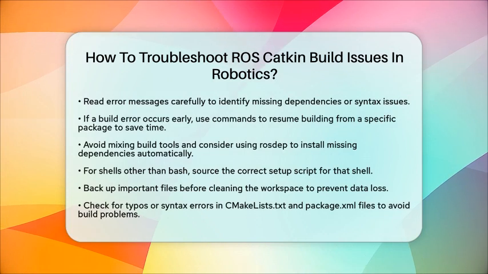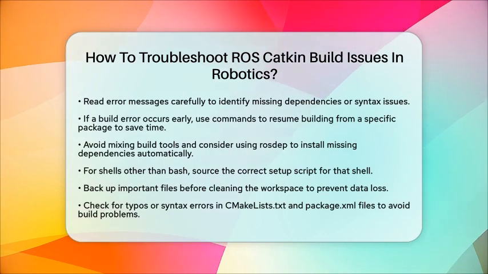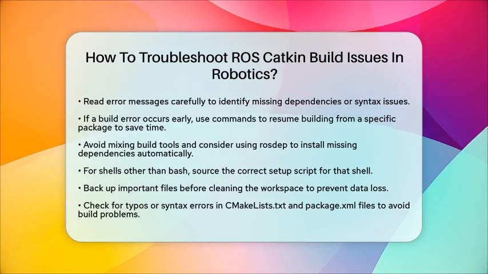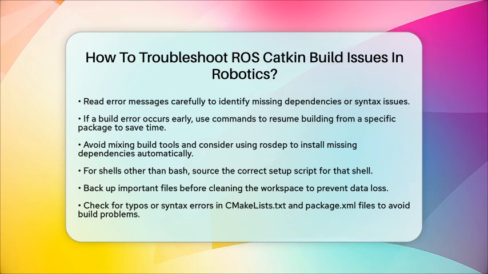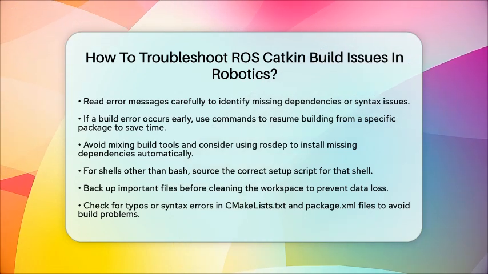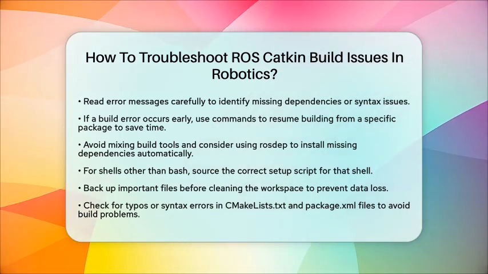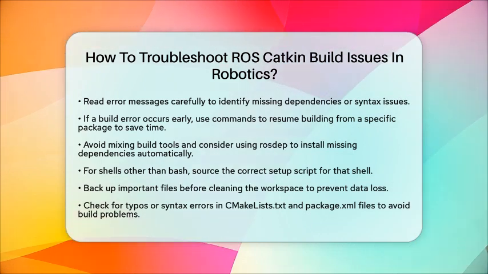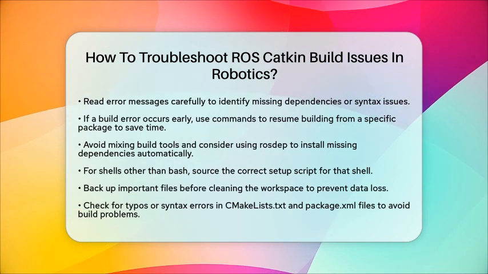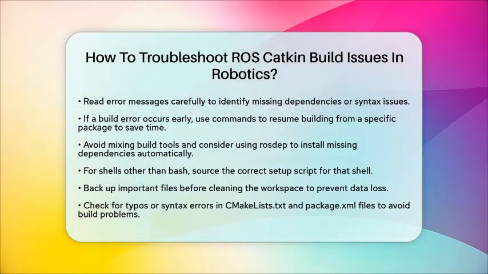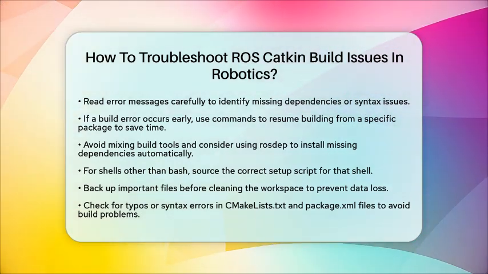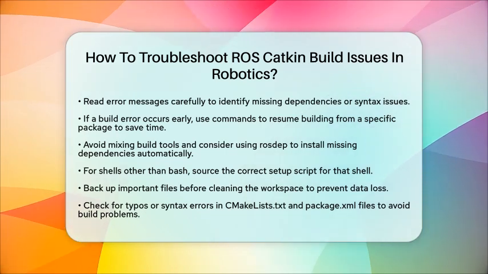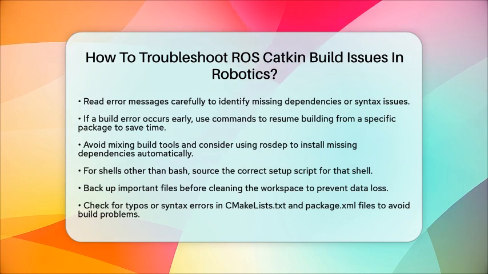Additionally, avoid mixing build tools. Stick to either catkin_make or catkin build for your workspace. You can also use the rosdep command to install any missing dependencies automatically. If you are using a shell other than Bash, make sure to source the appropriate setup script for your shell. Before cleaning your workspace, back up any important files to avoid losing your work. Lastly, check for any typos or syntax errors in your CMakeLists.txt and package.xml files.